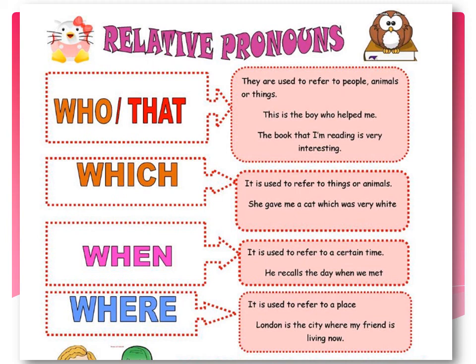Next is when. When is used to refer to a certain time. Example is he recalls the day when we met. So when is a relative pronoun that is used for day. Next is where. Where is used to refer to a place. Example is London is the city where my friend is living now. So where is a kind of relative pronoun in this sentence that is used for London.